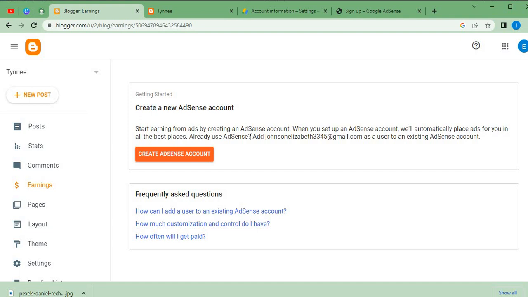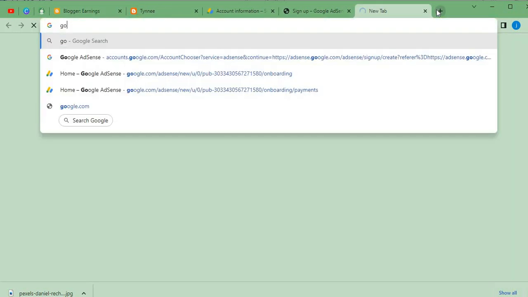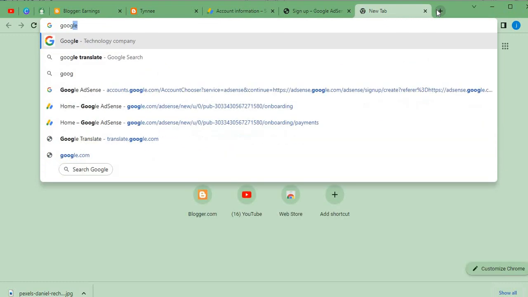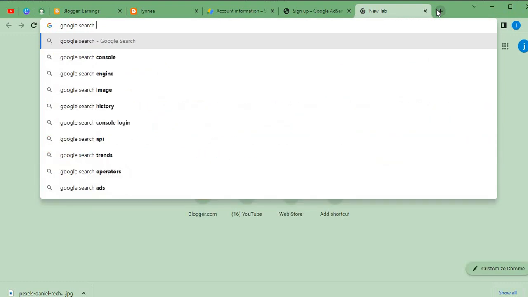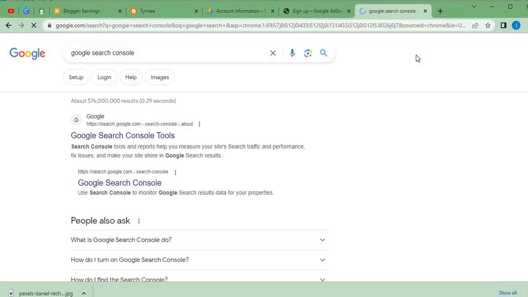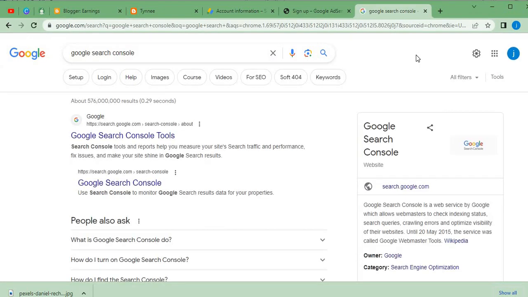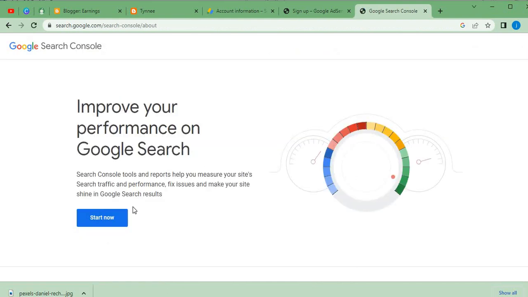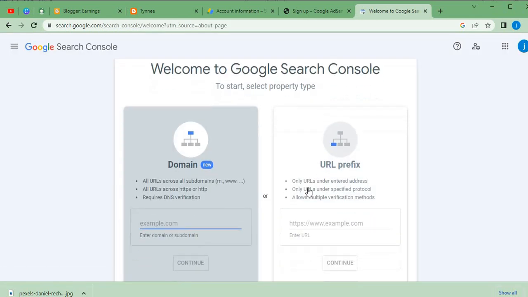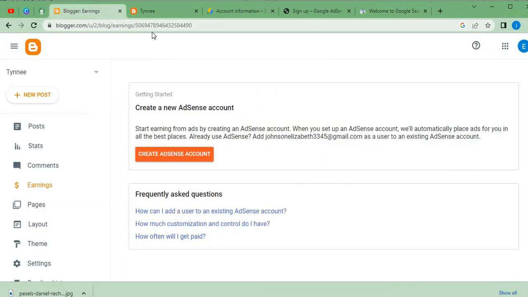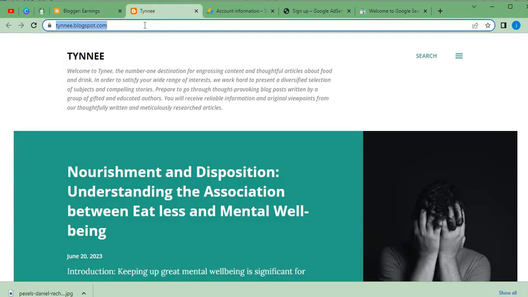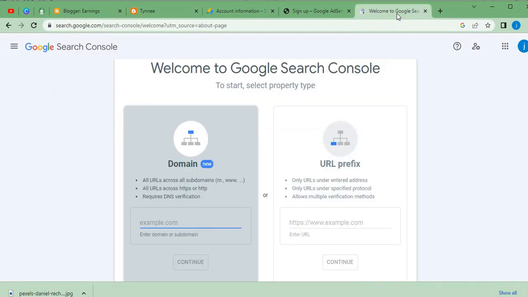So the next thing we're going to be doing is the Google Search Console. So we click here, search for Google Search Console, because we need to make sure that our website is open and is connected to Google Search Engine. So we click here, we need to open an account with Google Search. Click here, start now. Then the next thing we're going to be doing is to come here and copy our blog name. We copy this, and once we're done copying, we go back to the Google Search Console.